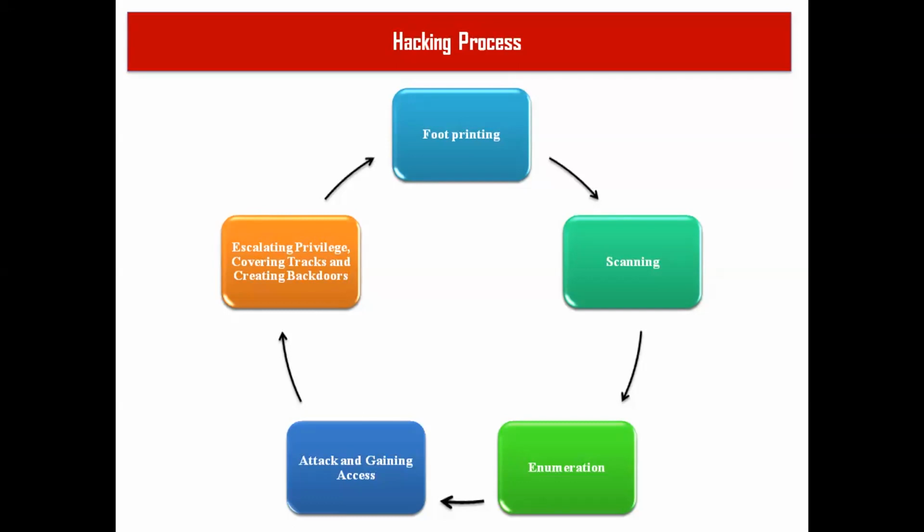He leaves that backdoor in the network so that the next time he wants to enter the same network, he can enter directly through that malware. He can skip all the footprinting, scanning and enumeration. That is the process every hacker should follow to test any network or website.